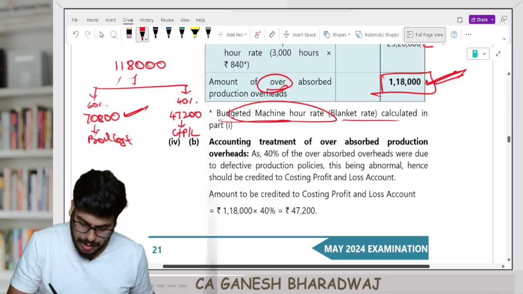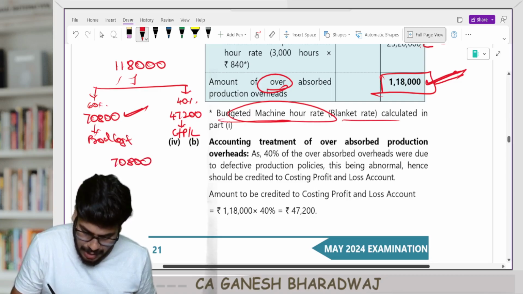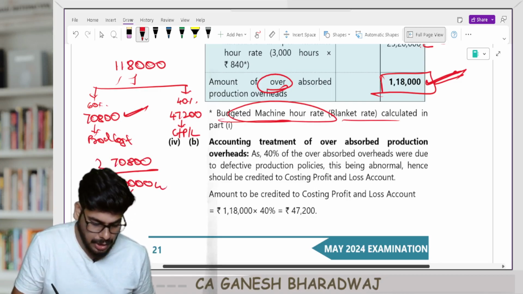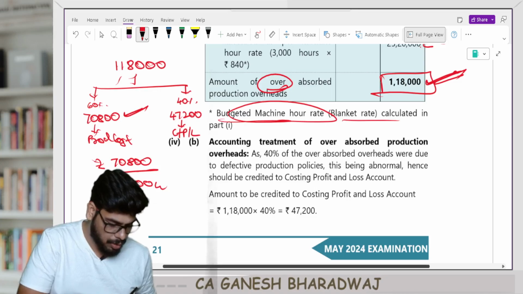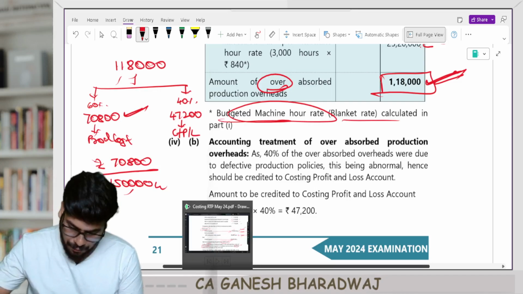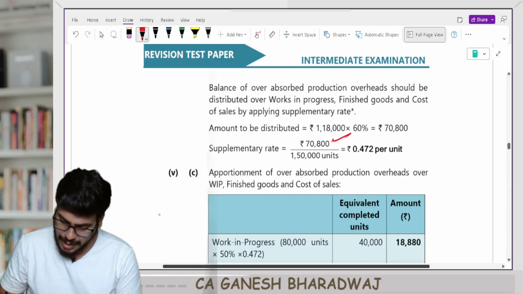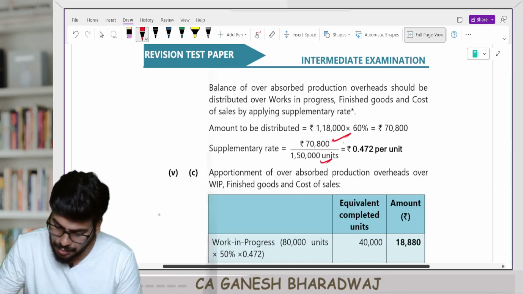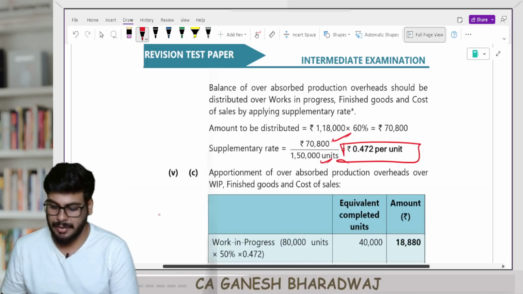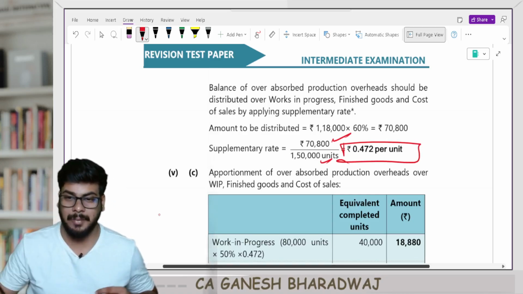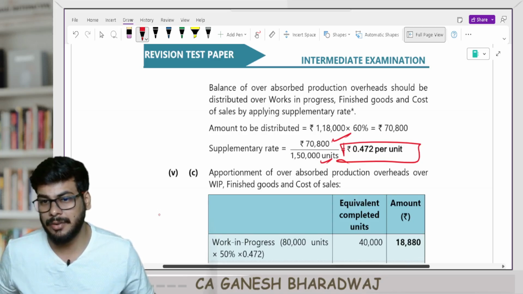So now this 70,800 rupees needs to be divided by 1,50,000 units. Are you clear with this? So how much do you get? 70,800 divided by 1,50,000, you get 0.472. Look at this, you get 0.472 per unit. This is going to be your supplementary rate. Clear with this, guys?